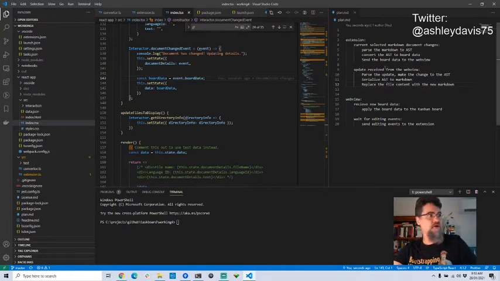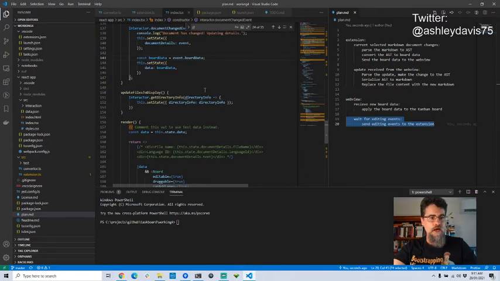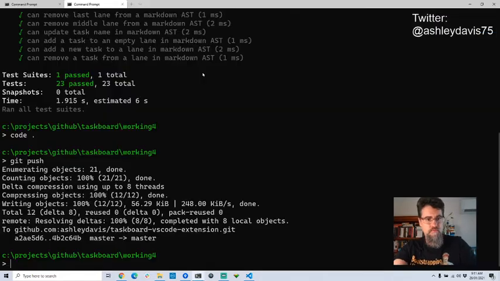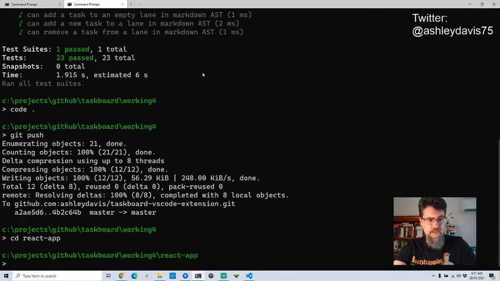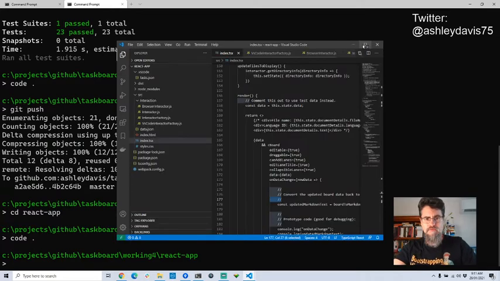So what's the next thing on my agenda? I'm in the web view now. I want to wait for various editing events, and I want to send those editing events back to the extension. For this, I'm actually going to open the web view subdirectory in its own Visual Studio Code instance. So I'll just change directory to that. Open VS Code from that.